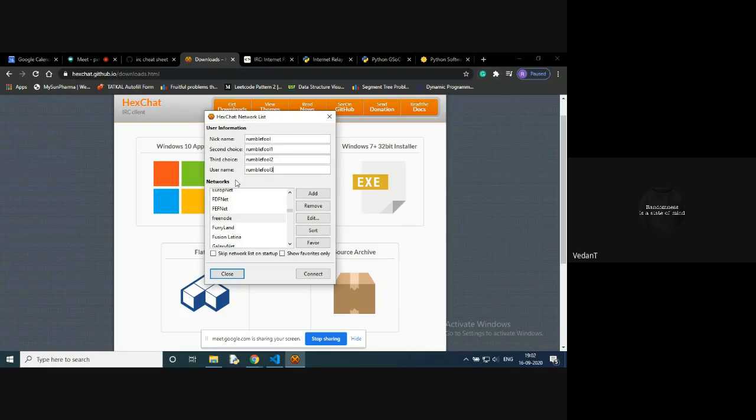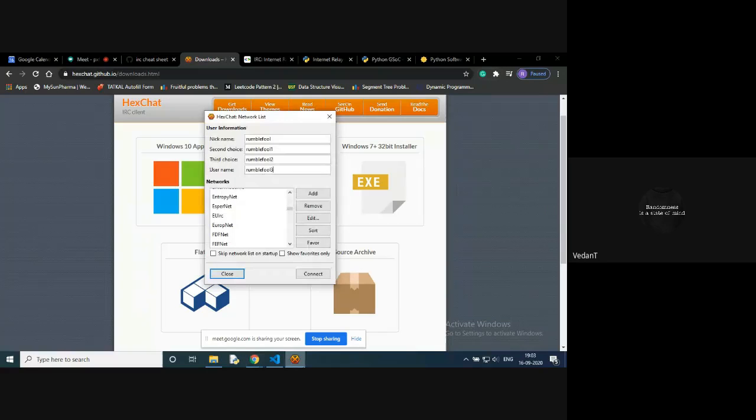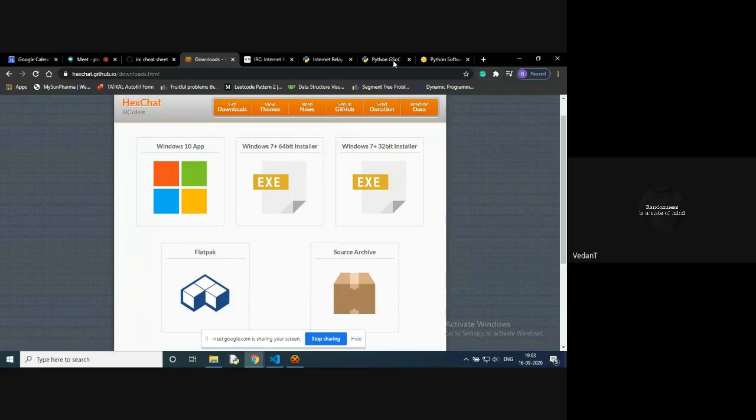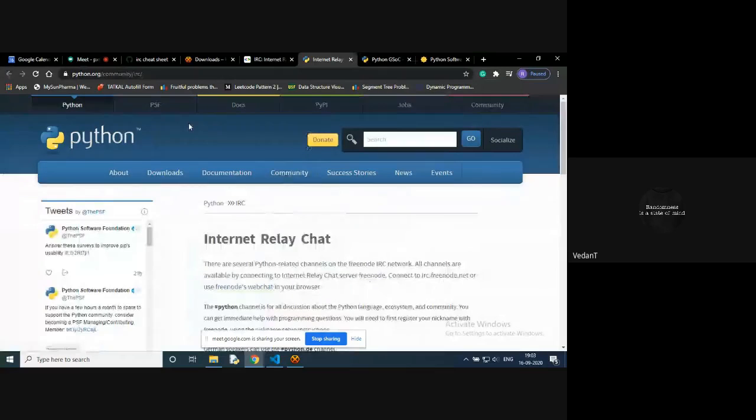And now coming to the part of networks. Networks are basically hubs through which you join an organization or a particular server of an IRC. There are a lot of networks here. Let's say you want to join IRC for Python's GSOC. To get the information on what network it is based on, you can just pull up the GSOC information. So here I am on Python Community Edition.